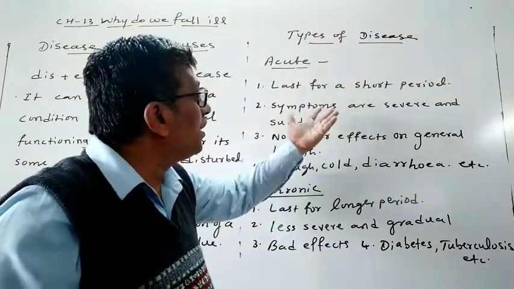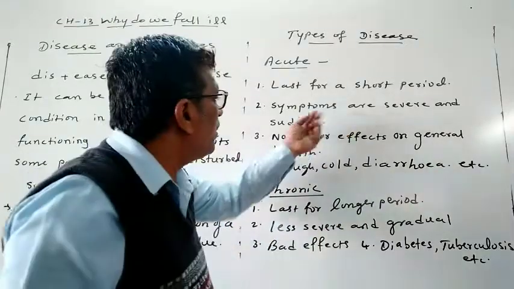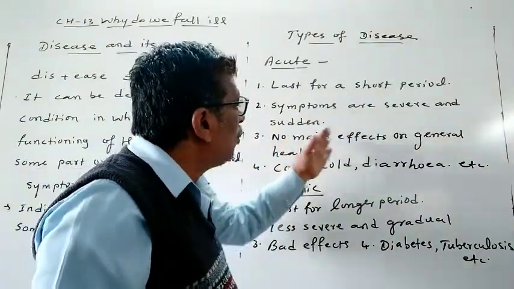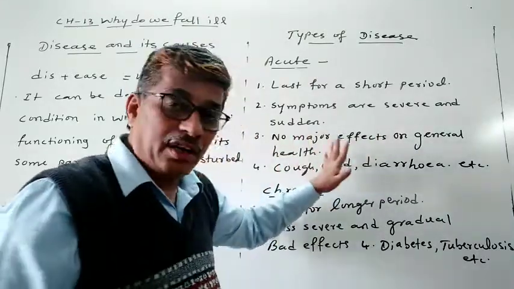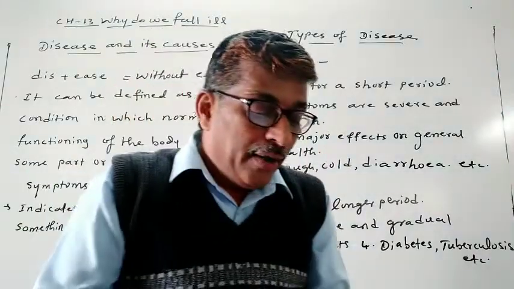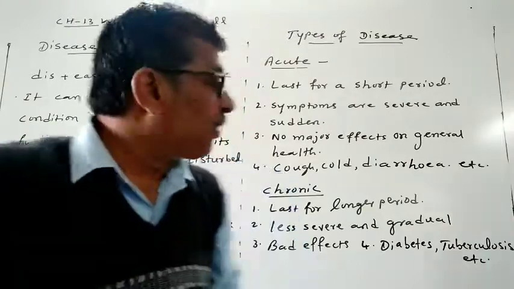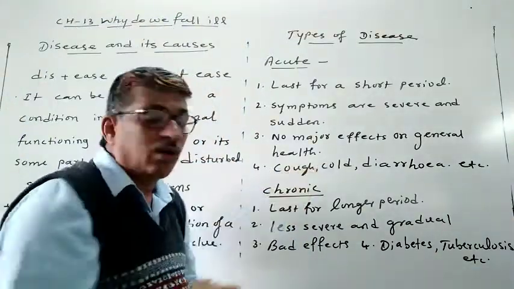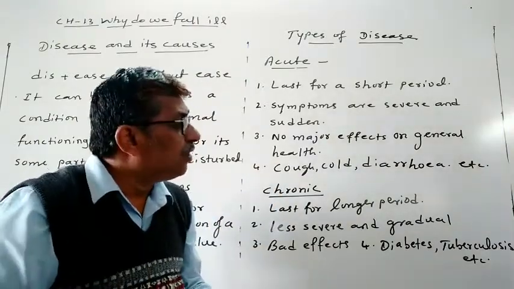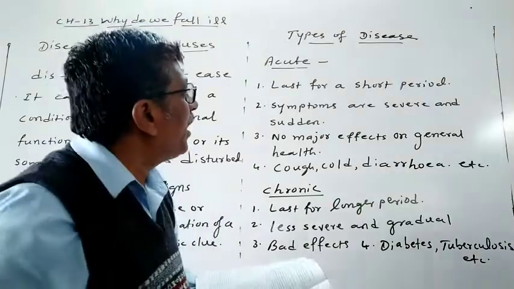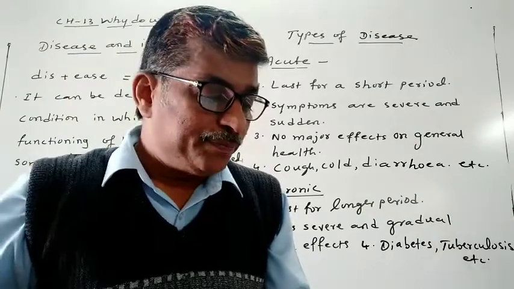Since acute diseases are short, symptoms may be severe or sudden, but they will not have major effects on general health. For example, cough, cold, diarrhea, loose motions. See, cough lasts only a short time, and so do cold and diarrhea. These are all called acute diseases because they last for only a short period of time.